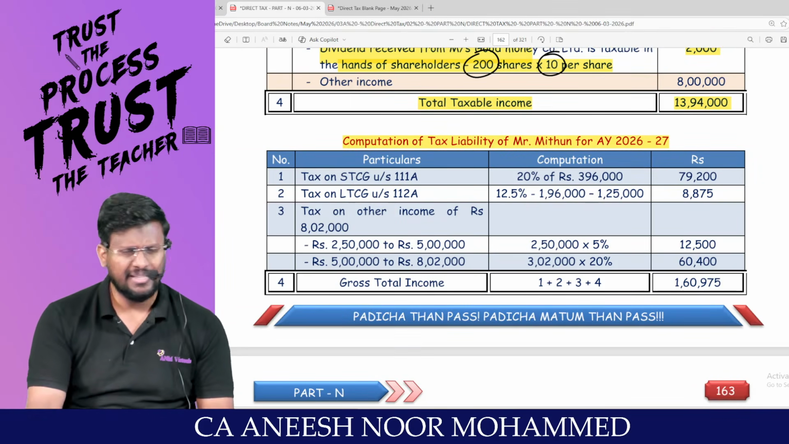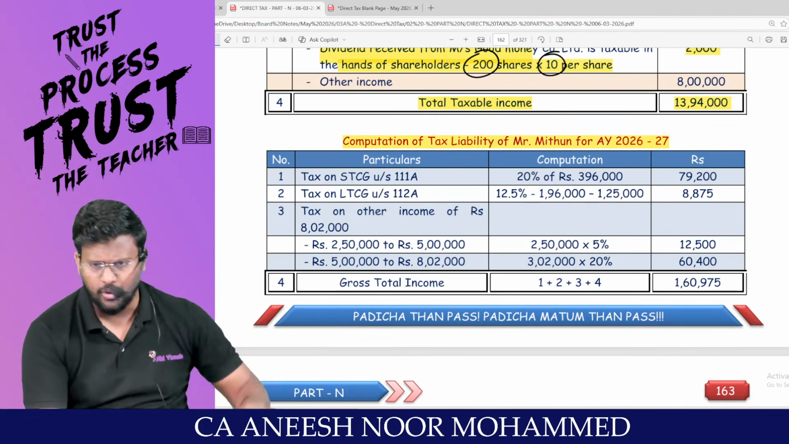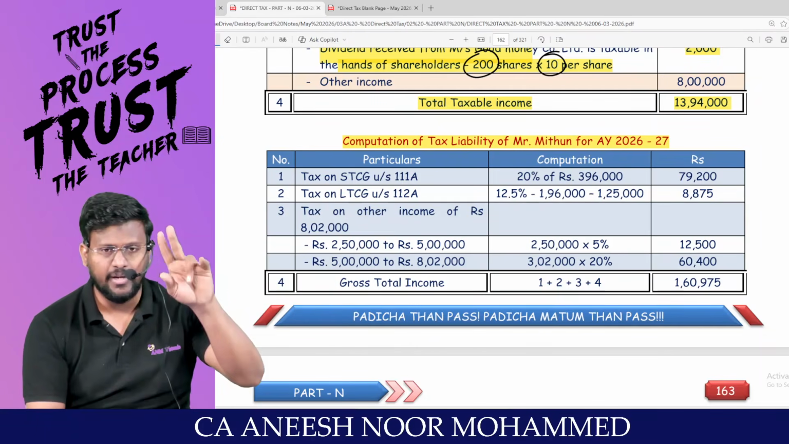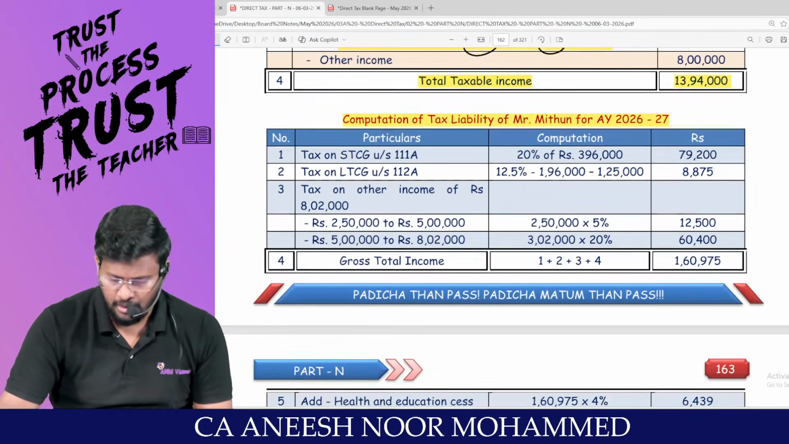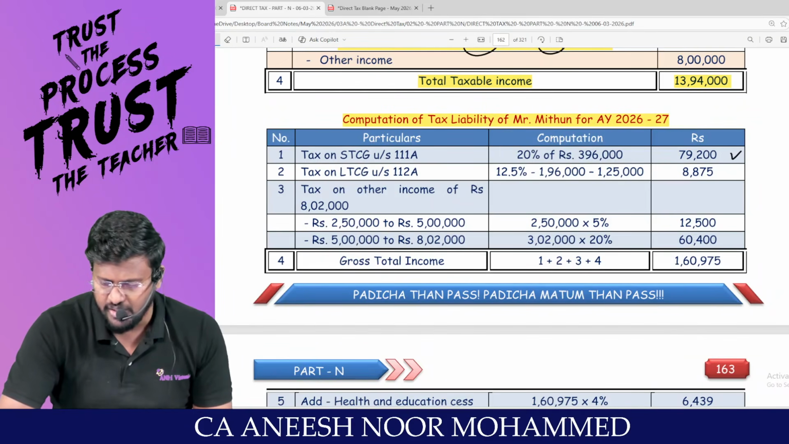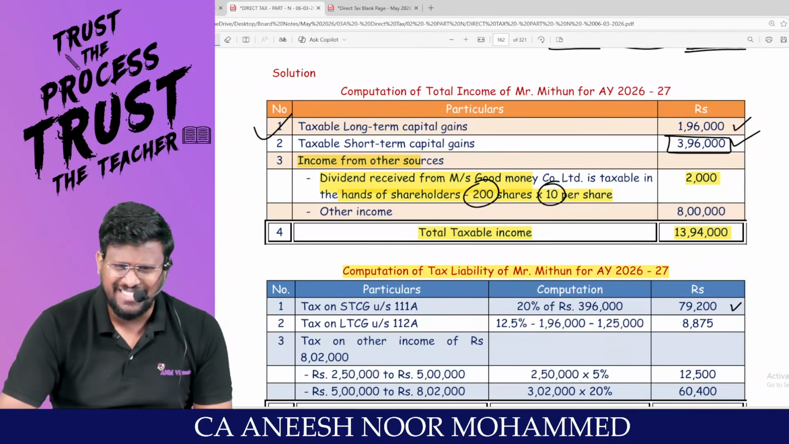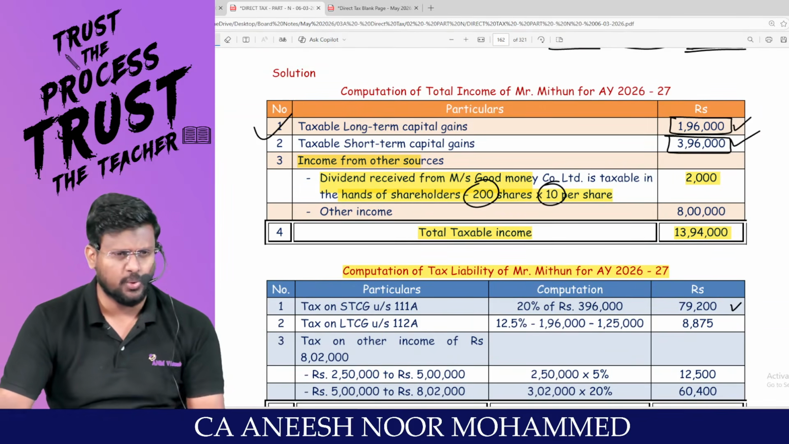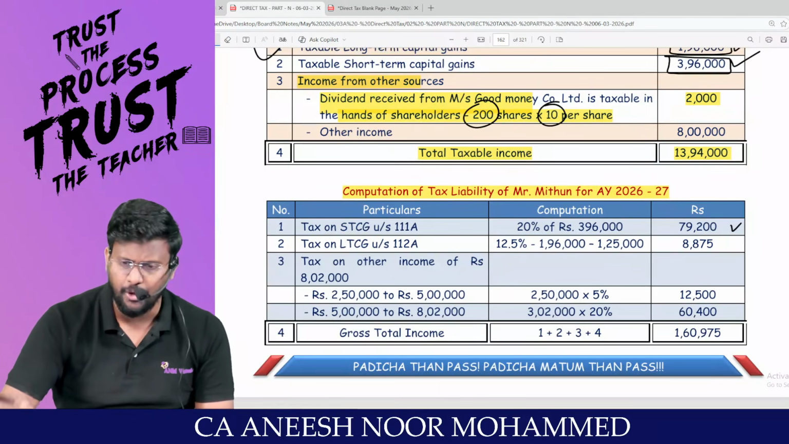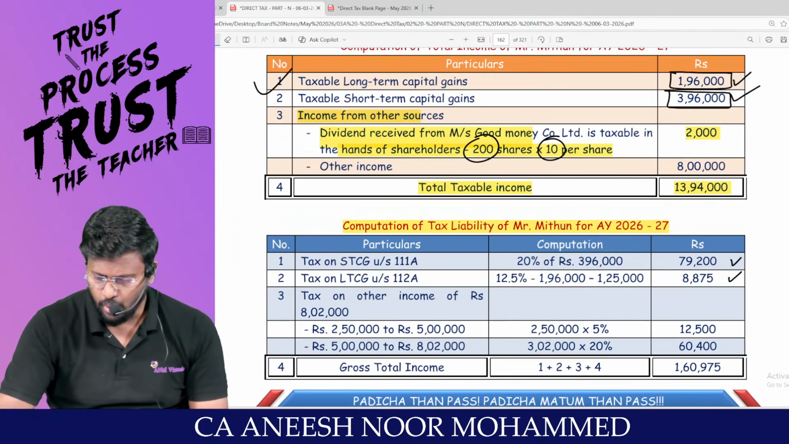Tax payable. In that, my dear students, for 111A, is there any limit excluded? No. It will be taxable at the rate of 20%. You tell me what is the short-term capital gain income covered under 111A? So 3,96,000 into 20%. This will be the tax liability, 79,200. For 112A, is there any basic exemption limit? 1,25,000. So out of 1,96,000 minus 1,25,000, into 12.5% comes to 8,875. Am I right?